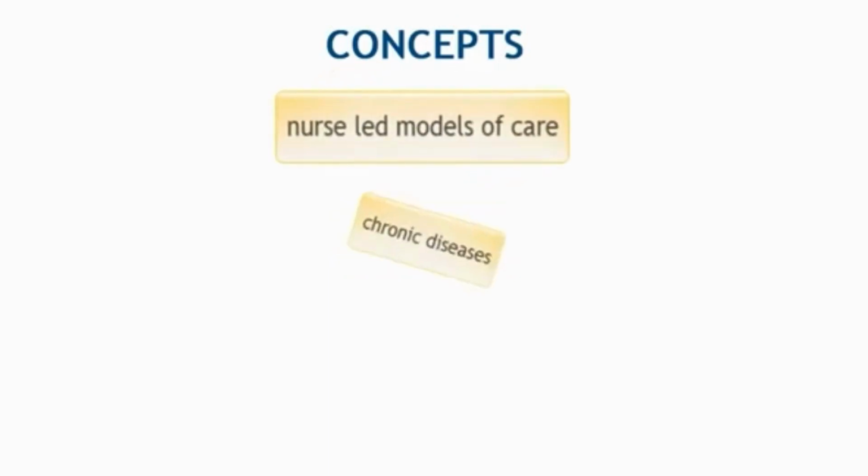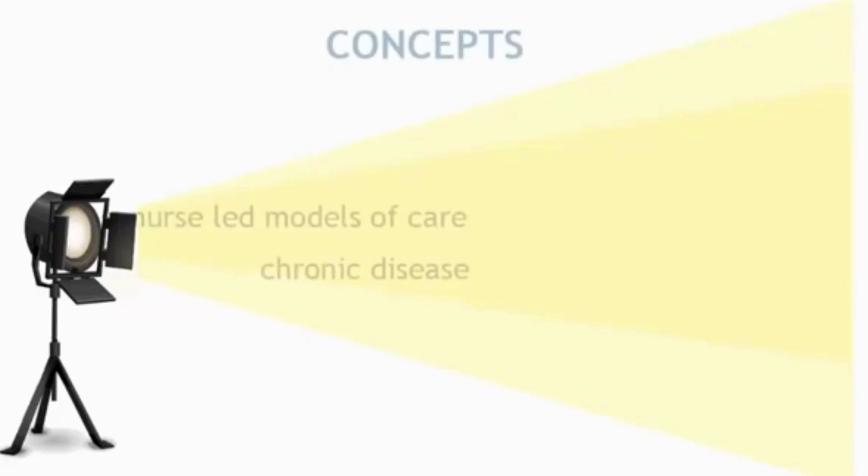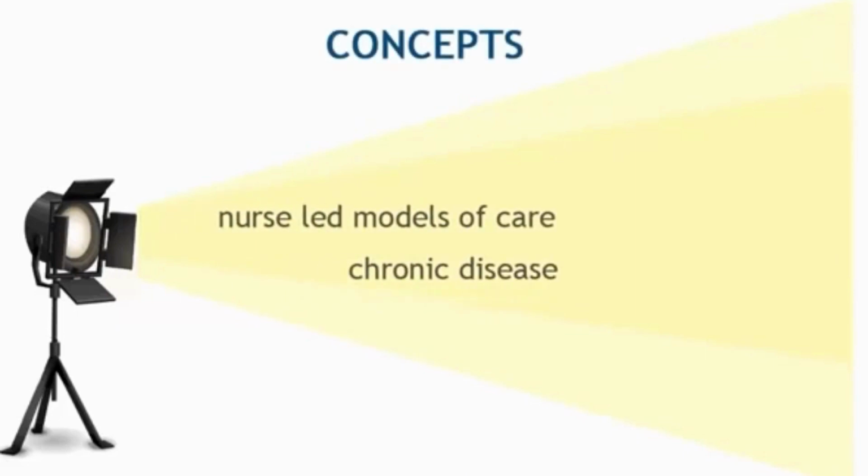So instead of stating that all sources must include information on facilitators and barriers to success, we can boil it down to the two main concepts, nurse-led models of care and chronic disease. It becomes one of the items in the inclusion criteria of our review, the concept, the essence of what the review will focus on. We also now only need to include papers that include information relevant to these two concepts.